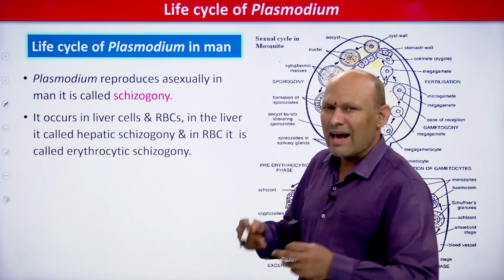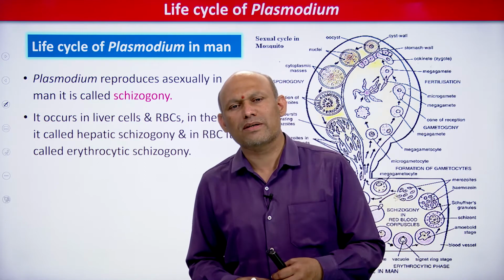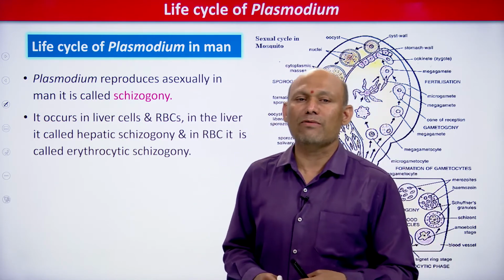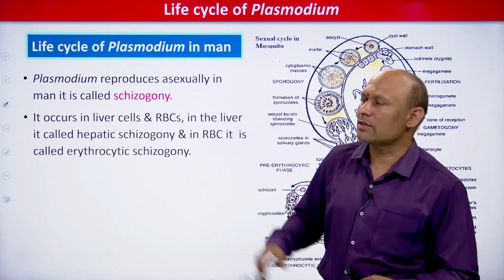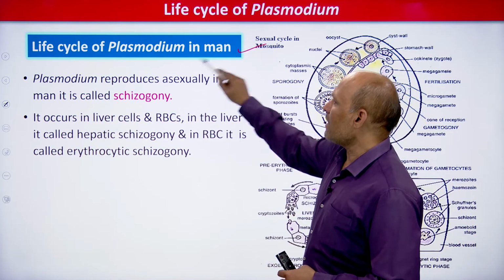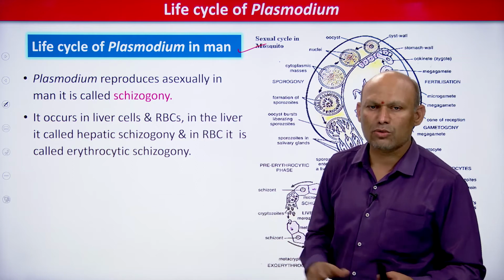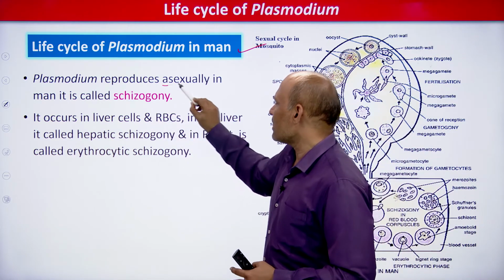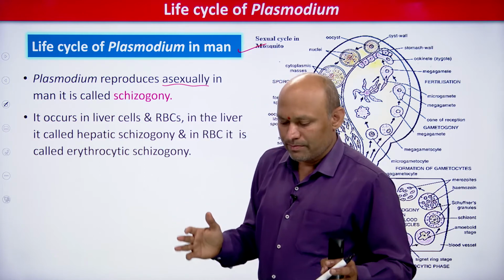As it needs two hosts to complete its life cycle, for study convenience the entire life cycle of Plasmodium vivax can be studied under two headings. The first heading is the life cycle of Plasmodium vivax in man, students. It is very simple. Plasmodium reproduces what? Asexually, I already told you.